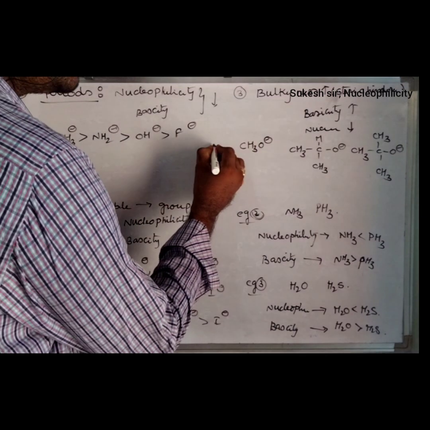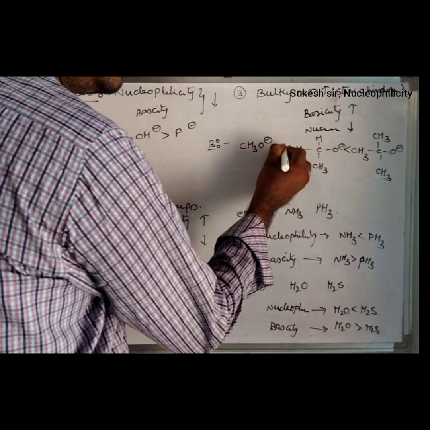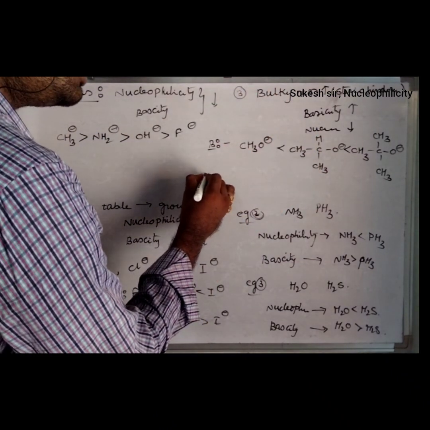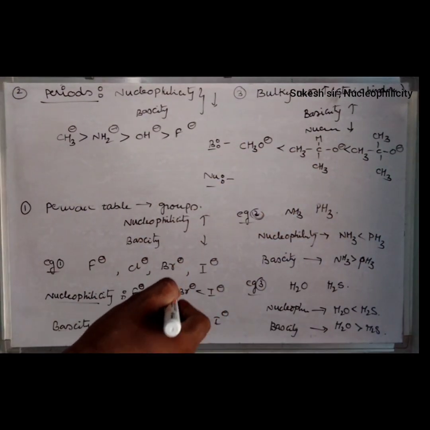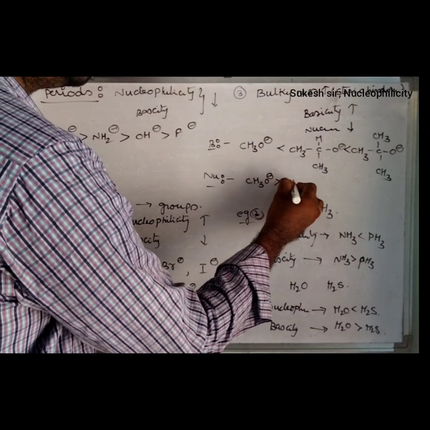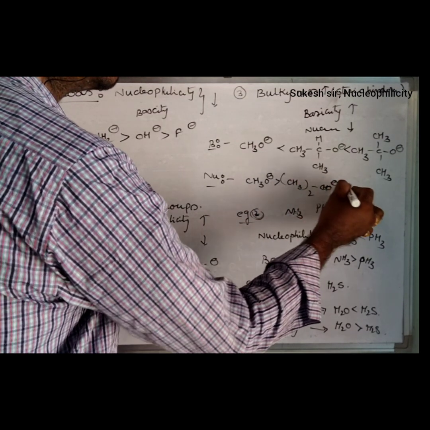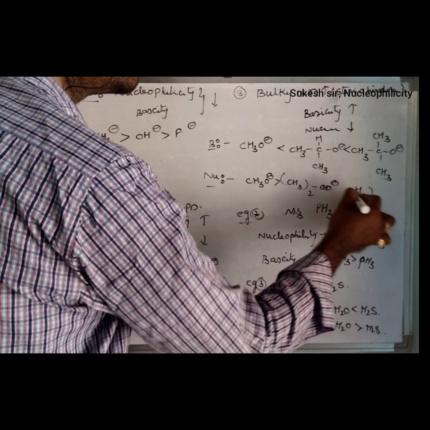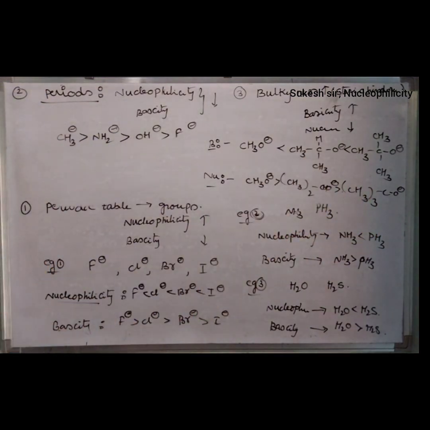Automatically the basicity is highest in the last one. The nucleophilicity for the same example will be in reverse. That means CH3O⁻ has high nucleophilicity, later (CH3)2CHO⁻, and later (CH3)3CO⁻. This is the order of bulkiness, or steric hindrance, regarding nucleophilicity.